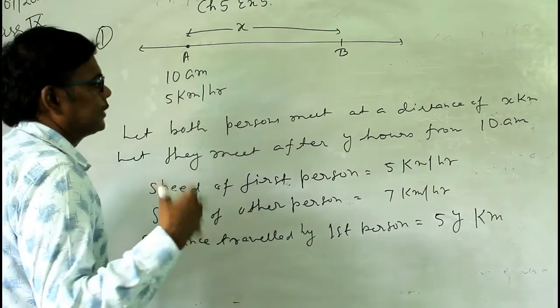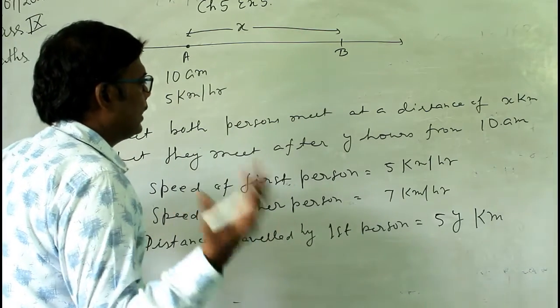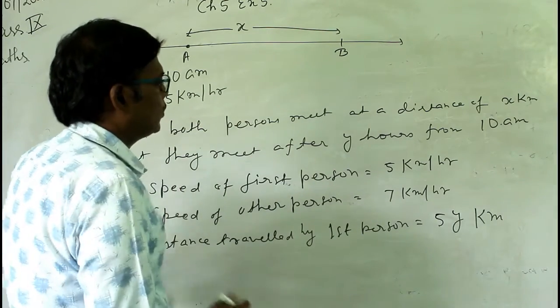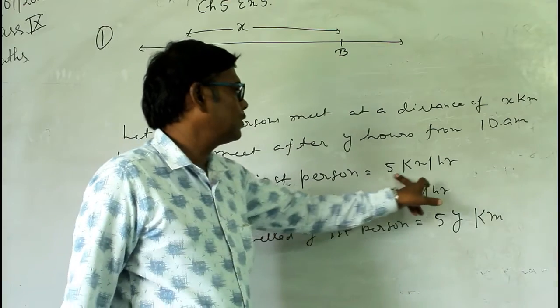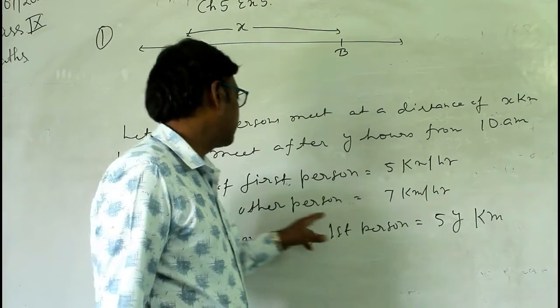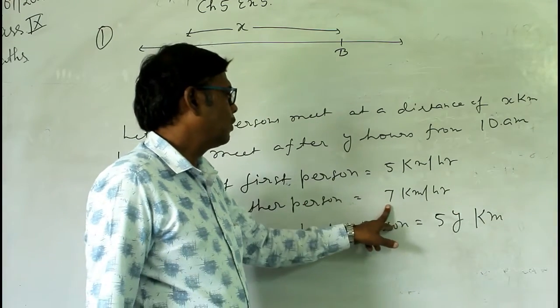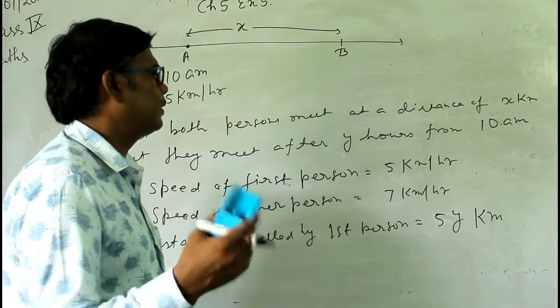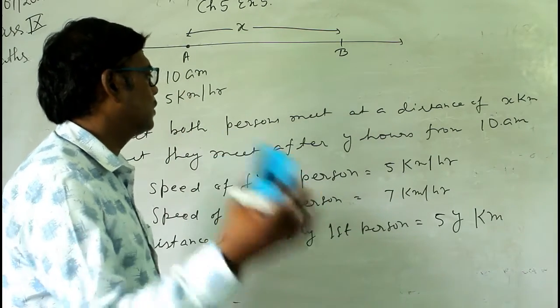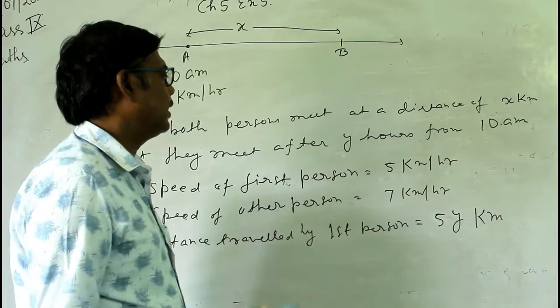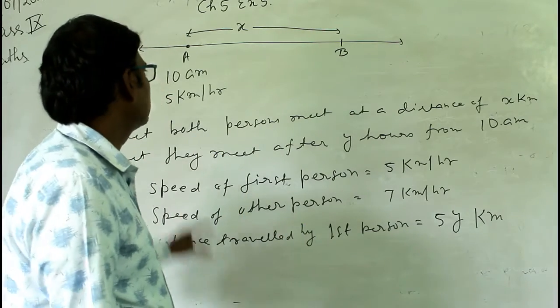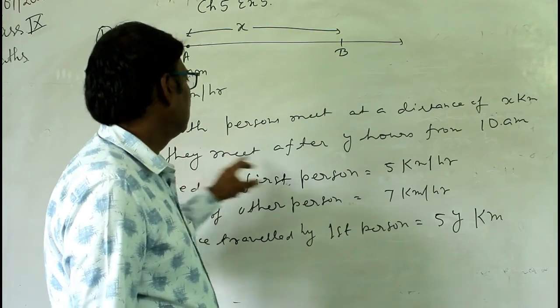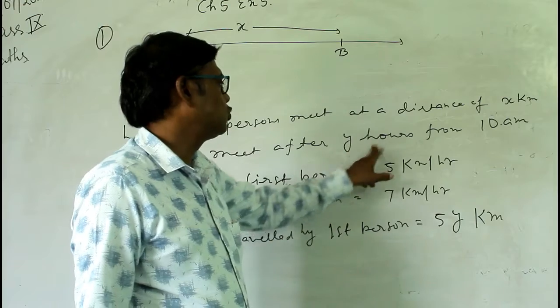He is cycling at 7 km per hour, higher than the first person's 5 km per hour, so after some distance and some time he will catch the first person. That is why for the second person we take the time y minus 2 hours.